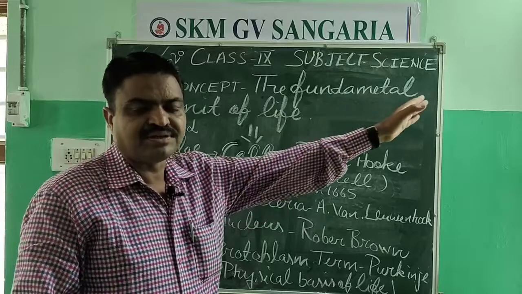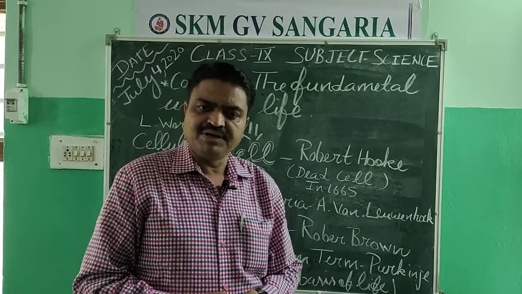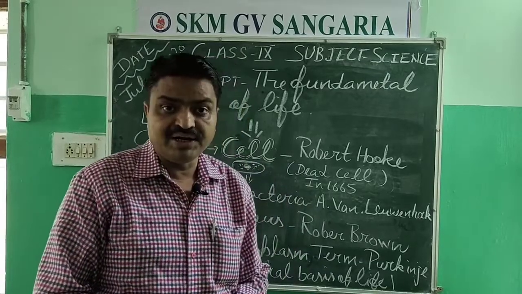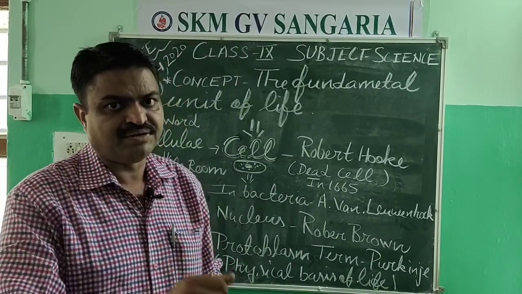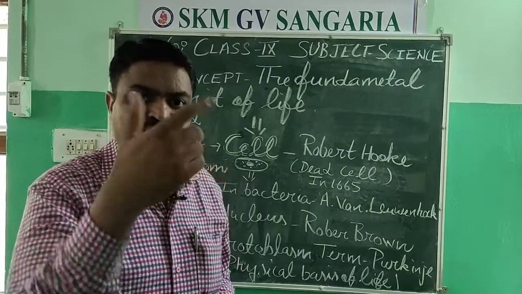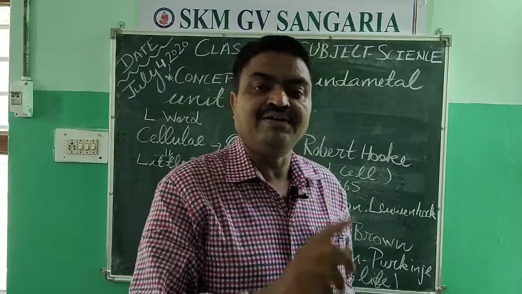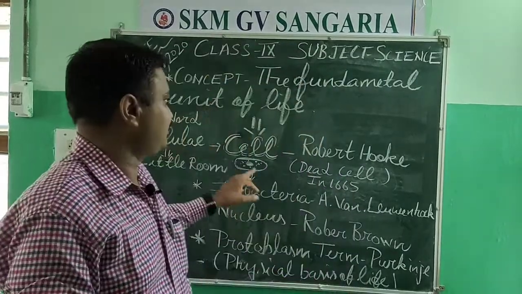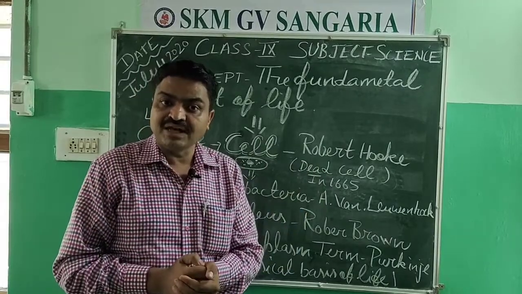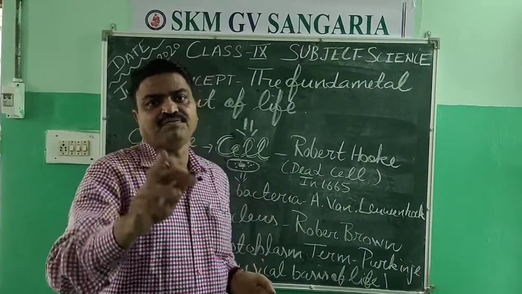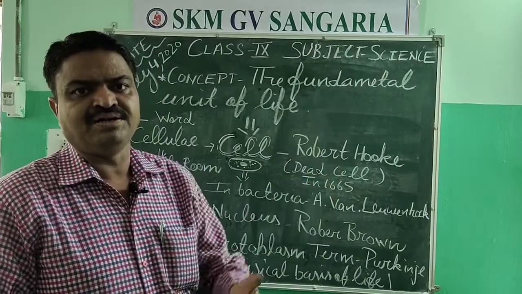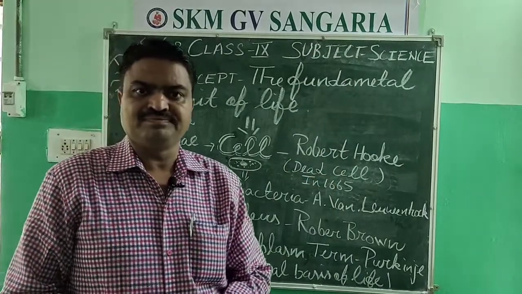What does it mean? It means all the living organisms are made up of one basic unit. Can you tell me? You have read about that in 8th class. And what is it? It is cell. Cell is the basic fundamental unit of life, and it was discovered by a great scientist, Robert Hooke.